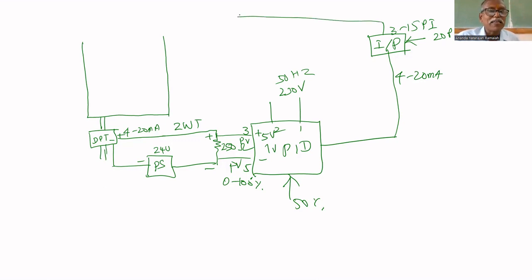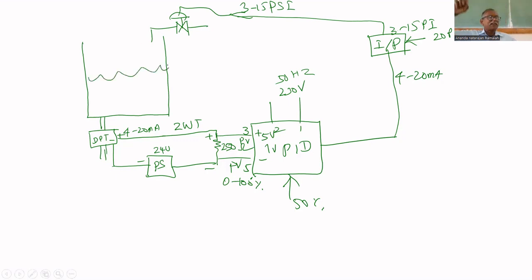That 3 to 15 psi is connected to this valve. This valve, 3 to 15 psi. This valve will adjust the flow rate here. That's why level will be maintained at 50%.